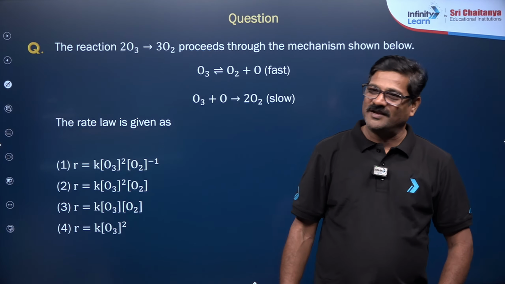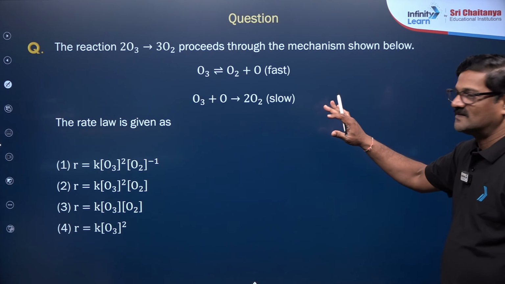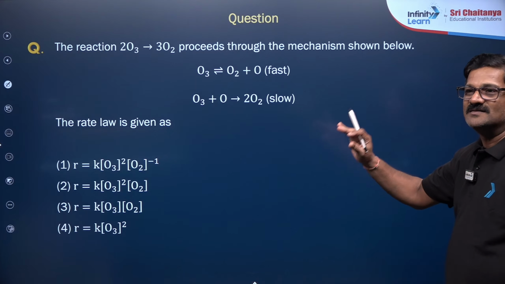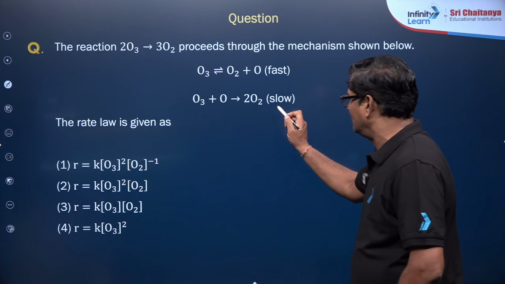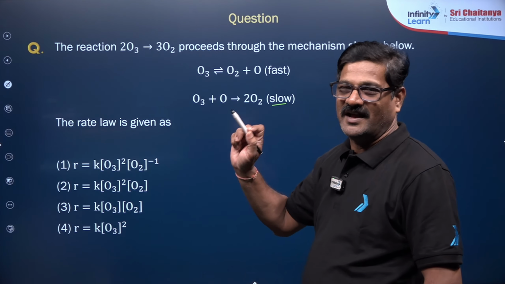Please like the button so that we can have interaction between you and me. And you can see, in a multiple step reaction, the order is always given for the slow reaction, the rate determining reaction.